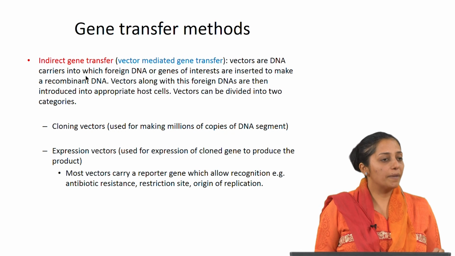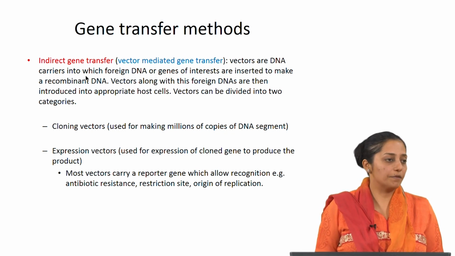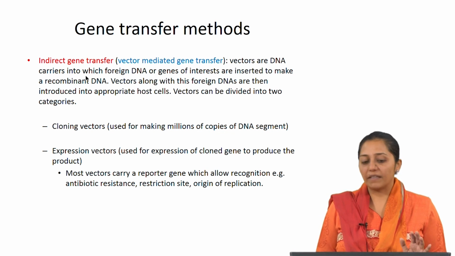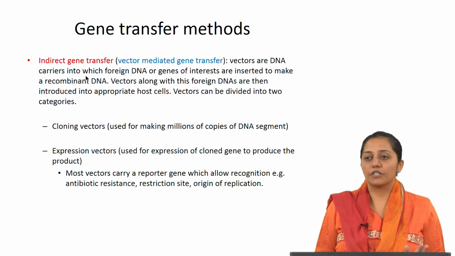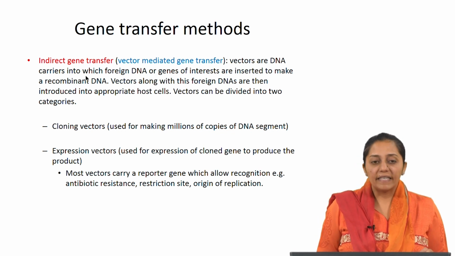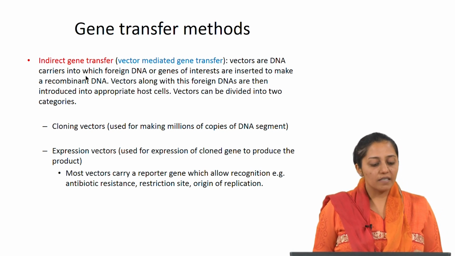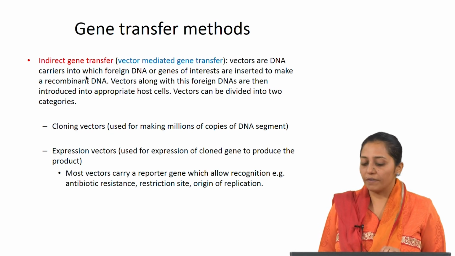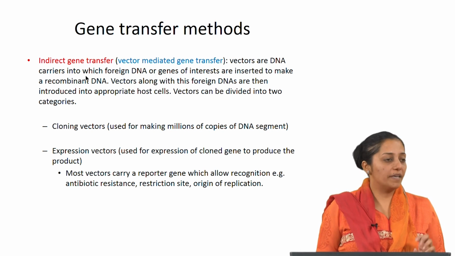Now, gene transfer methods: one is indirect gene transfer and the other is direct gene transfer. We will take up the direct gene transfers later. The indirect gene transfer methods are the most frequently used in transgene integration into plant cells. Indirect gene transfer is vector mediated gene transfer. Vectors are DNA carriers into which foreign DNA or genes of interest are inserted to make a recombinant DNA.